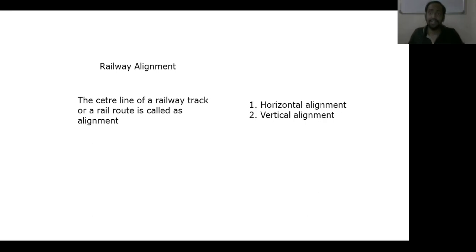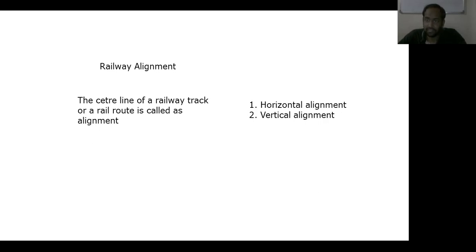And the railway alignment also involves many expensive aspects, and it will involve many kinds of expenditures. All the expenses of the construction of a railway track are involved in the path where it is constructed, the type of material which is selected, and the expenditure involved for the labor. Understand? So these are the different considerations which we need to consider while constructing a railway track.